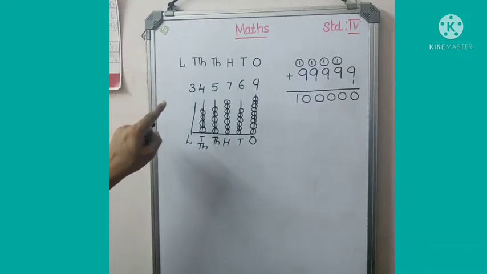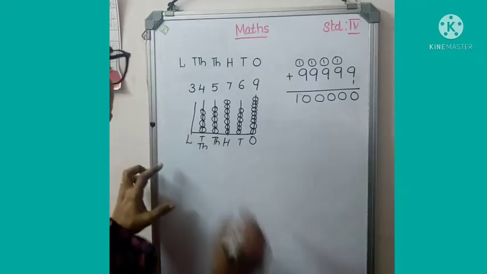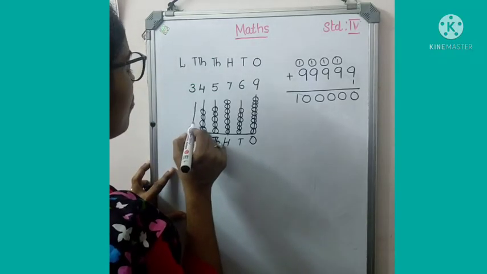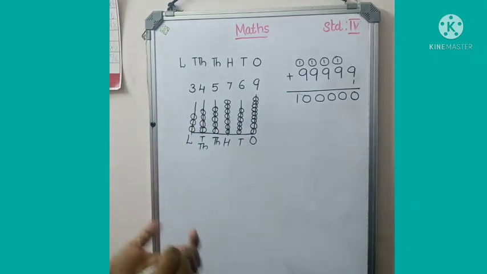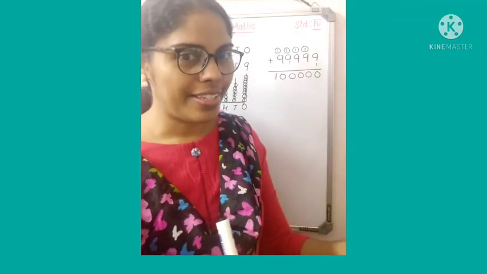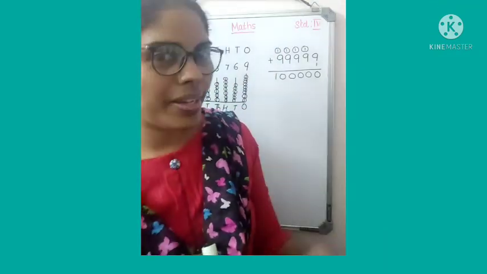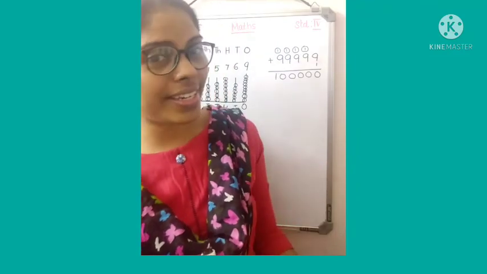How many beads come under this place? Yes, it is 3. Very good. 1, 2, 3. So like this, we can represent a 5-digit number, 6-digit number, 7-digit number, 8-digit number, and so on.